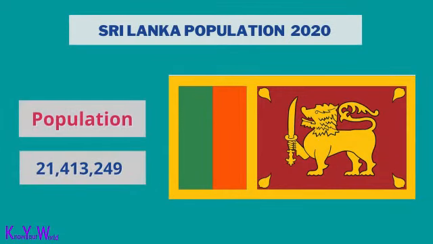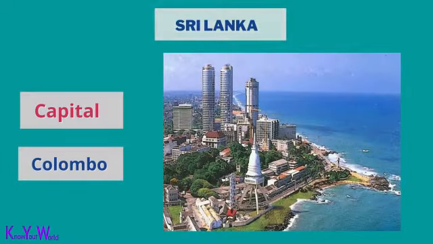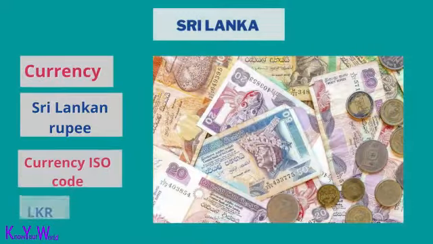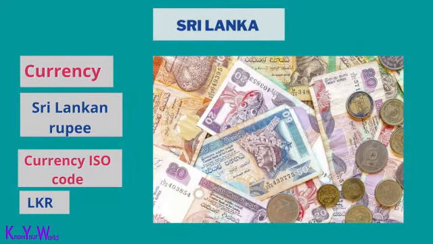Sri Lanka population is 21,413,249. The capital of Sri Lanka is Colombo. Sri Lankan currency is the Sri Lankan rupee. The ISO currency code is LKR.